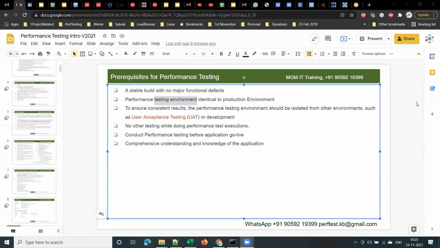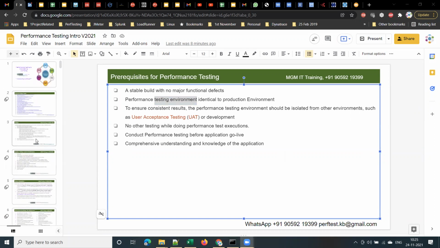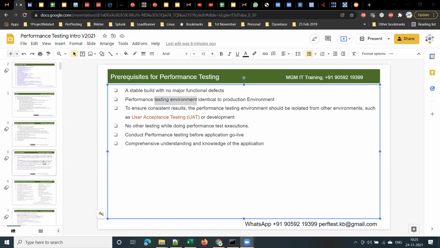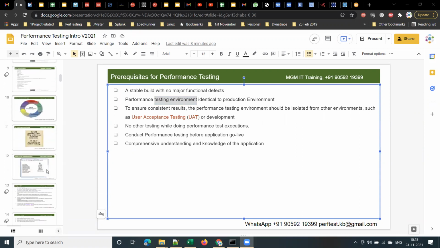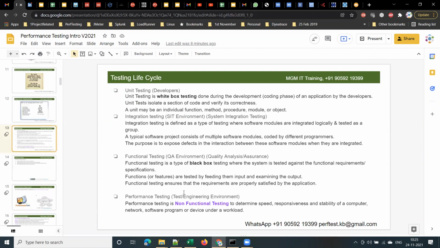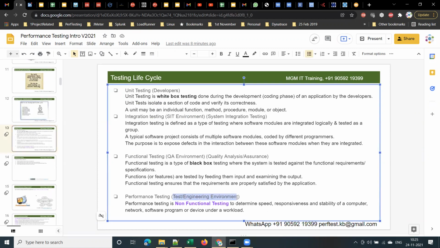Most of you said engineering environment or test environment. Right. So performance testing is done in an environment called test environment or engineering environment. See here, I mentioned the test or engineering environment. This is the environment in which performance testing will be done.